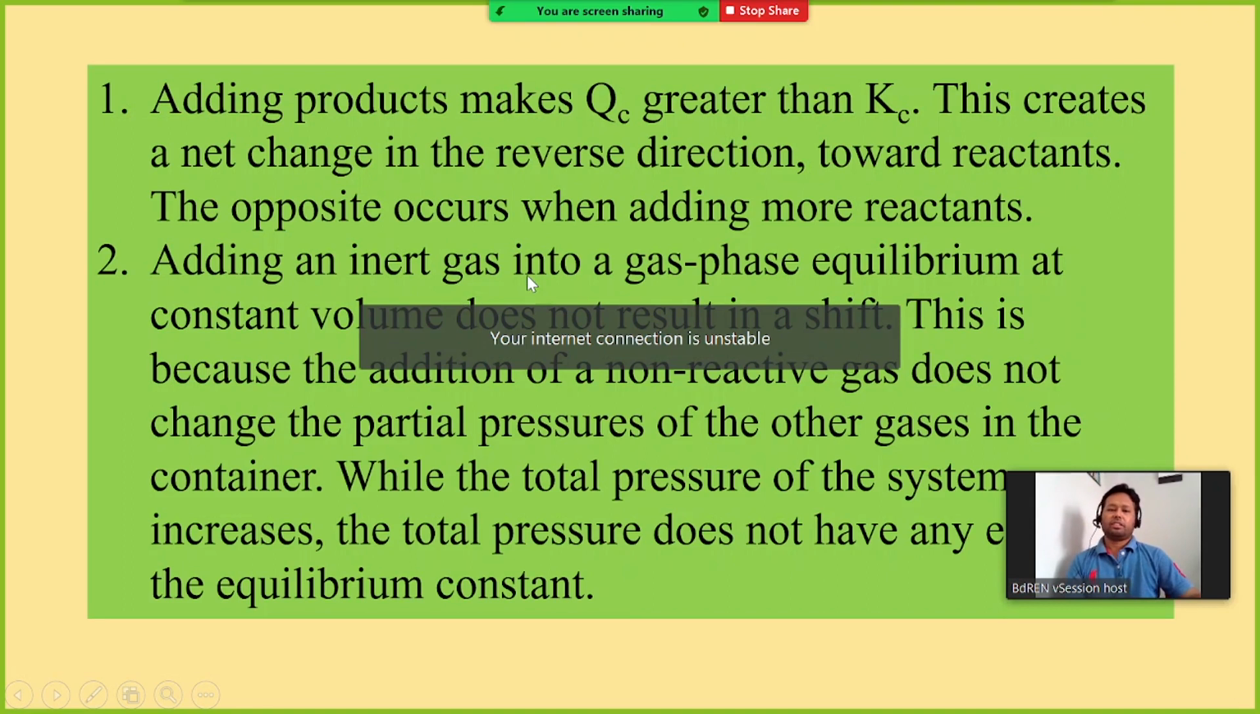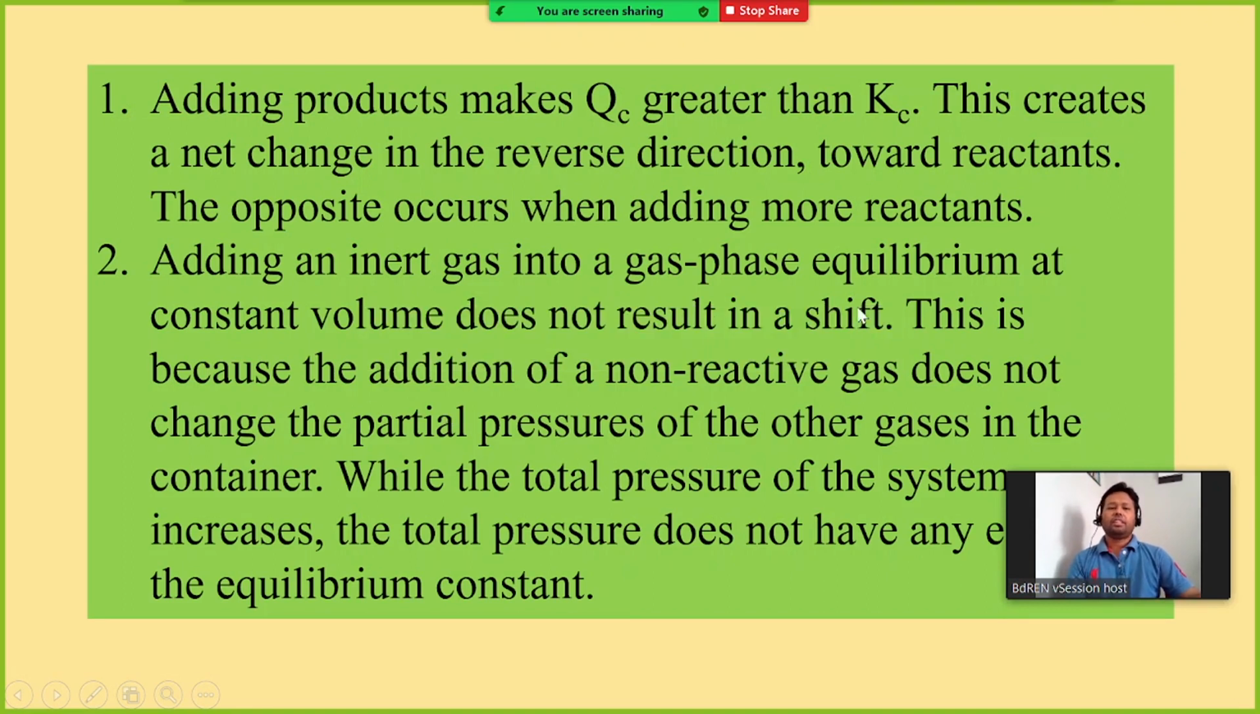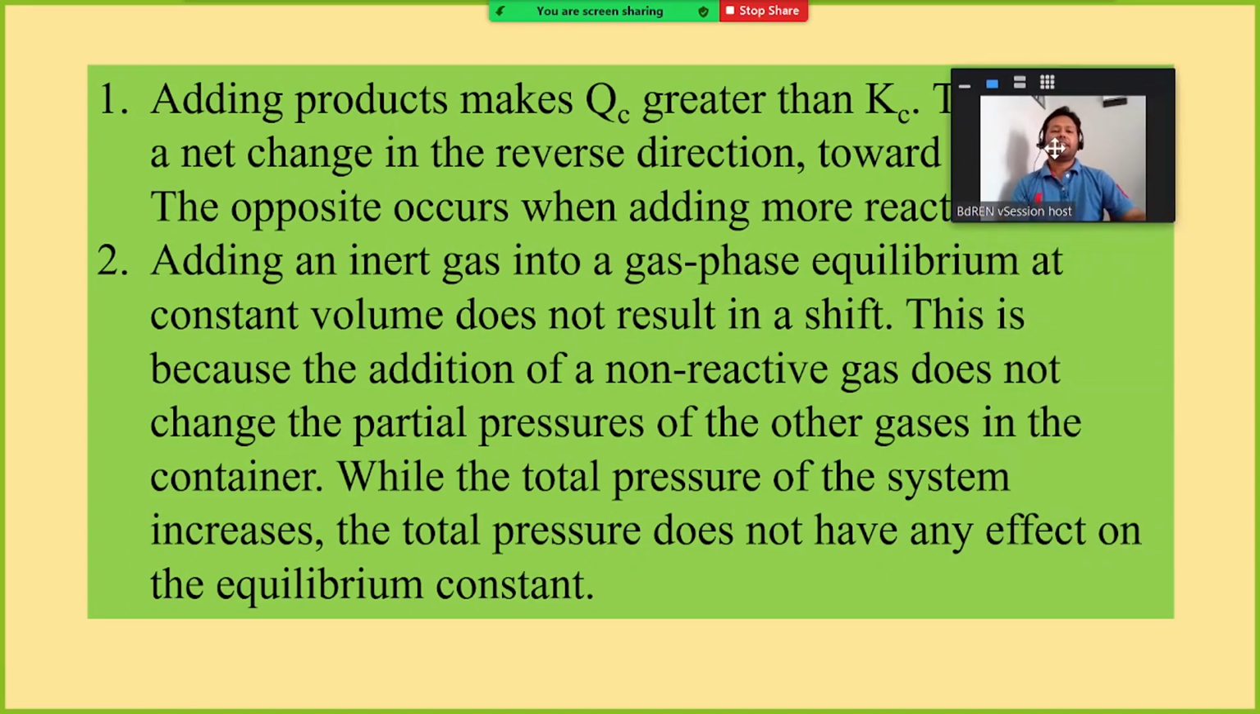Adding an inert gas, already I have mentioned. Inert gas, what will happen? Adding an inert gas into a gas phase equilibrium at constant volume does not result in a shift. Why is it not shifting the position? This is because the addition of a non-reactive gas does not change the partial pressure of the other gases. It just increases the overall pressure of the system, but it does not change the partial pressure of the components.